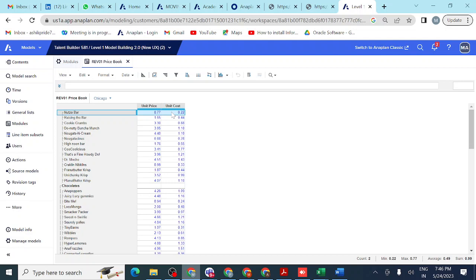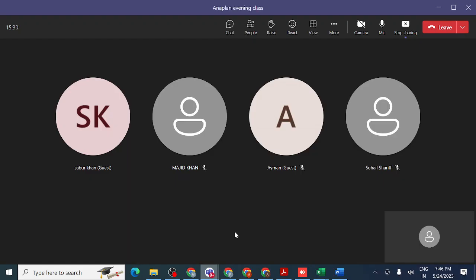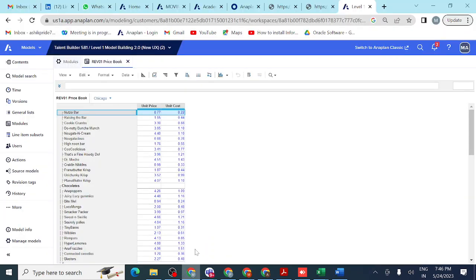unit price. Is it fine for you, what I am trying to say? Yes, sir. Fine. So the buying rate is the unit cost and the selling rate is the unit price. These are the basic things. That is the reason it has a multi-dimensional structure. We don't have only rows and columns, we have even pages here. That is the reason we say so.